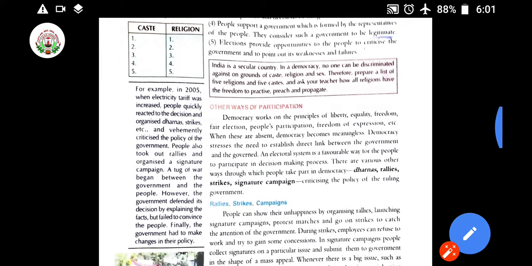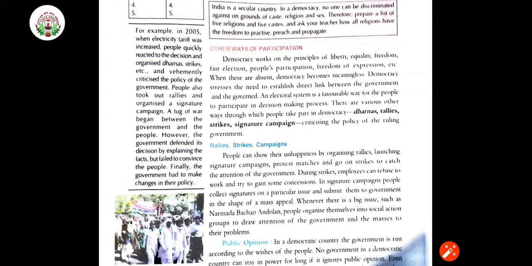Other ways of participation: democracy works on the principles of liberty, equality, freedom, fair election, people's participation, freedom of expression, etc. These are the principles. You all know that according to the Constitution we have liberty, we are equal in front of the law, we have freedom, and fair election should be done.